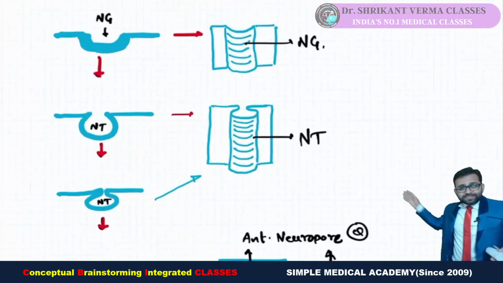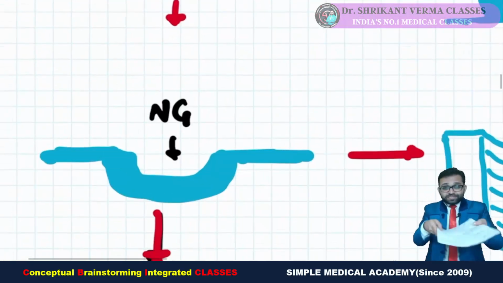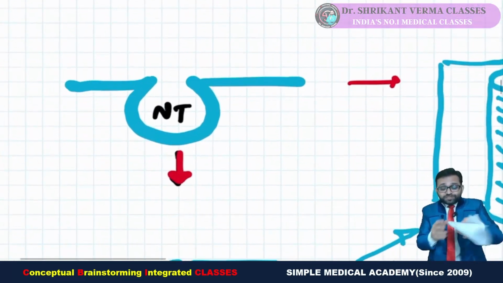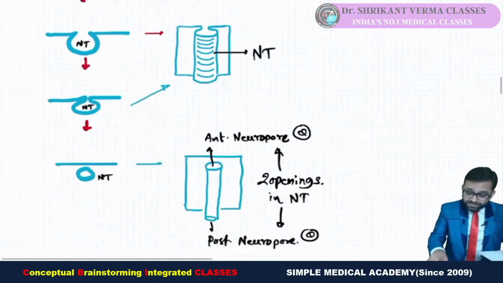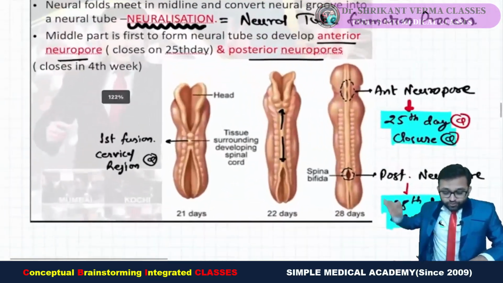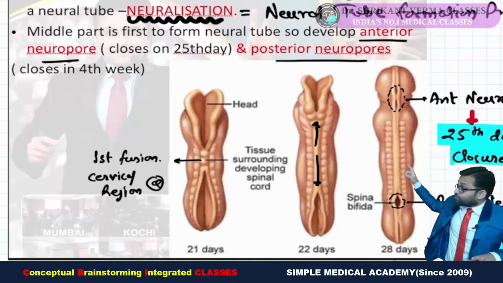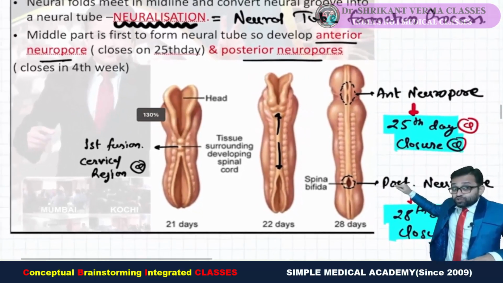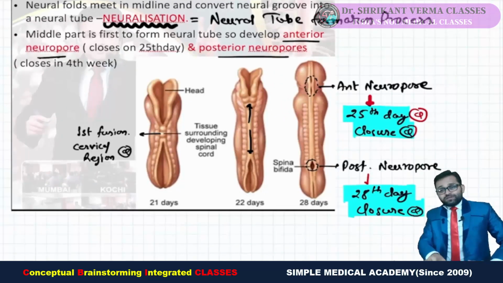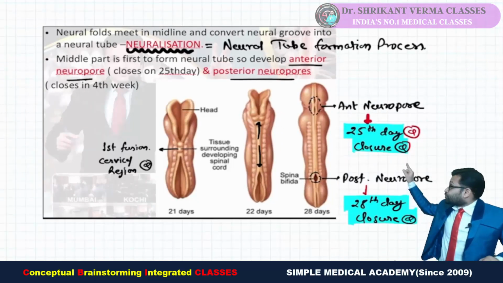I told you that same thing. There is the formation of the neural plate-like structure, then depression, the neural groove, then further depression, that is our tube-like structure formation, the neural tube. So all these things we had seen, with proper imagination within the embryo. Then for neural tube defect, I told you there is our anterior neuropore and the posterior neuropore. The anterior neuropore closes on the 25th day, while the posterior neuropore closes on the 28th day. This closing of the neuropore, this complete formation of the neural tube, is known as neurulation.